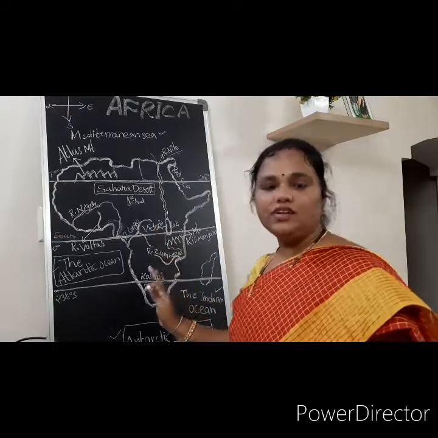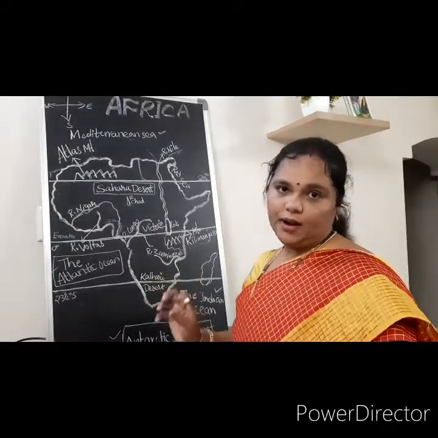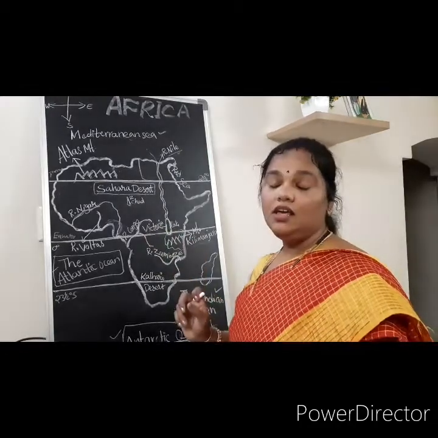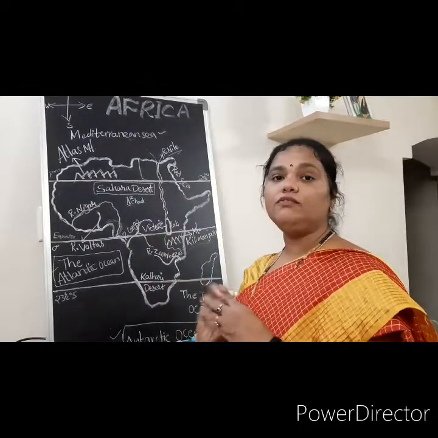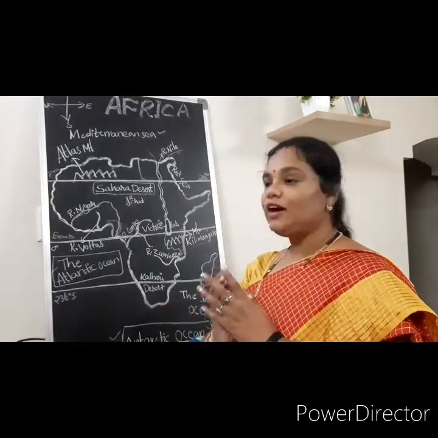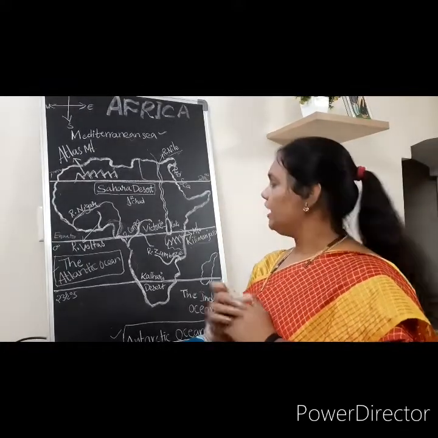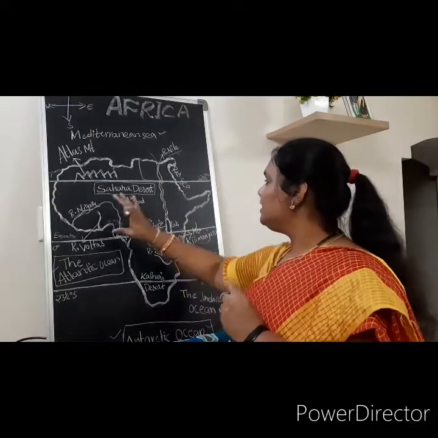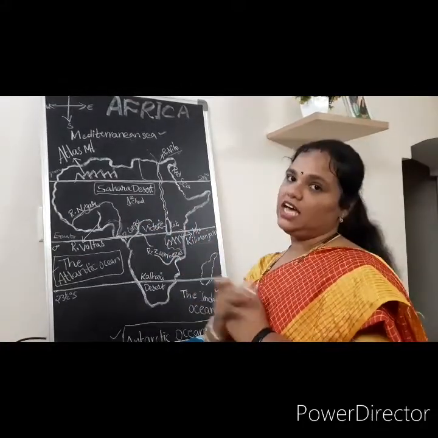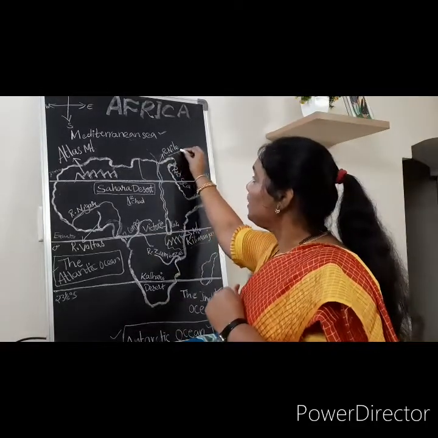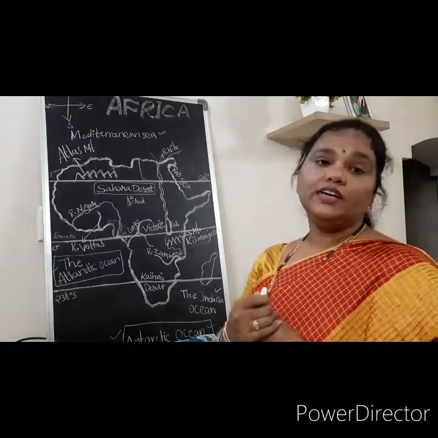All these rivers originate from narrow valleys because it's a plateau region, children. Here and there many valleys are present, and from the valleys all these rivers flow through. Okay, so these are the rivers, and this is the plateau and plains I told you. Under that we have to take some more information regarding River Nile.